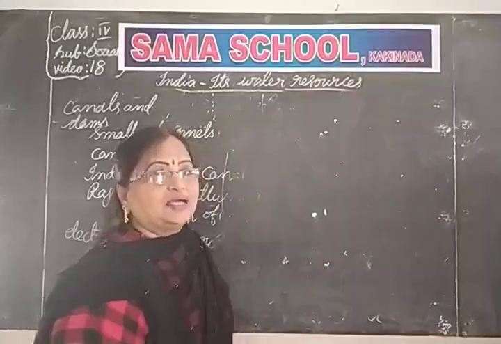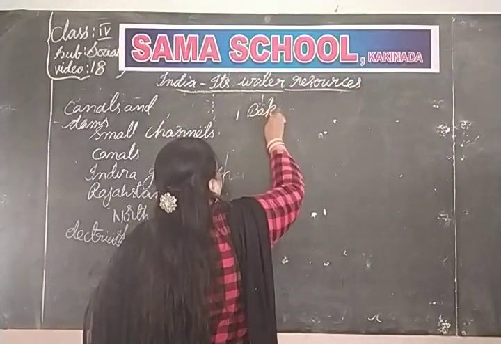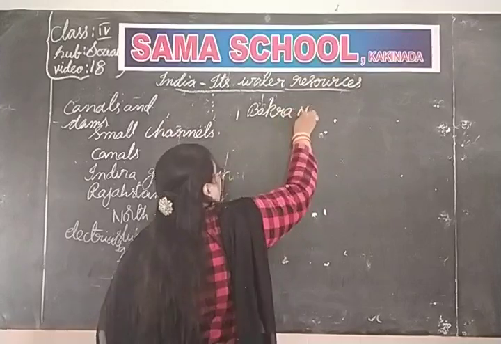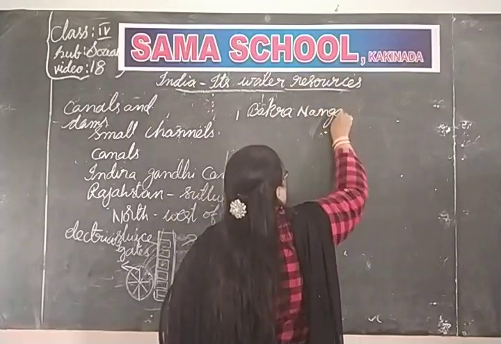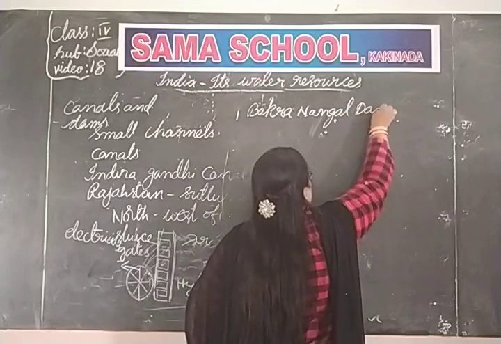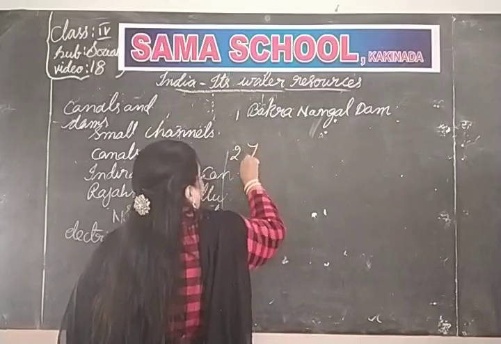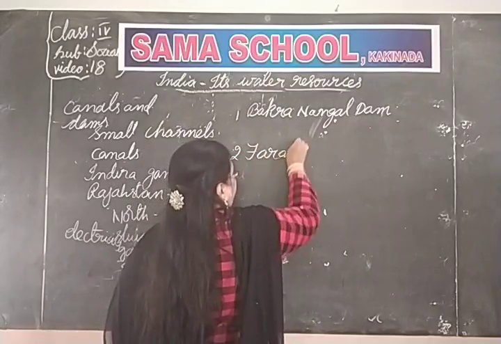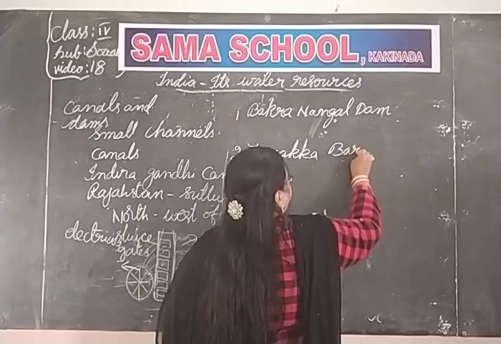One is Bakra Nangal Dam. The second one is Farakka Barrage.